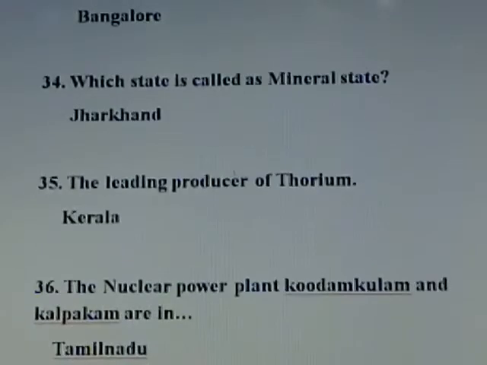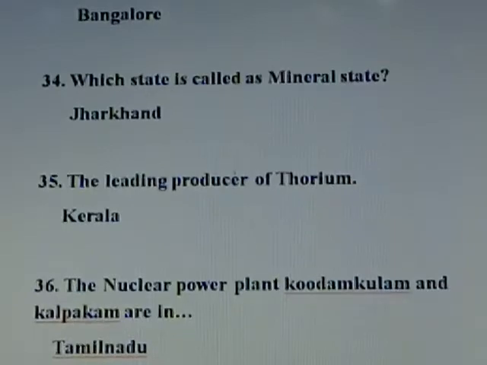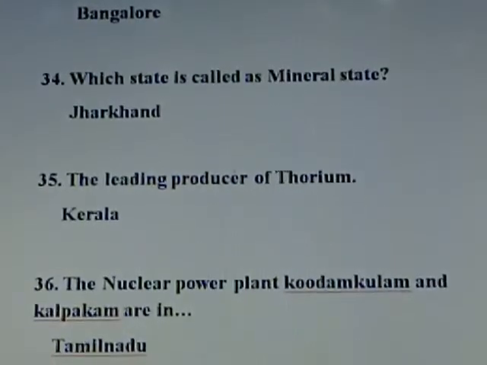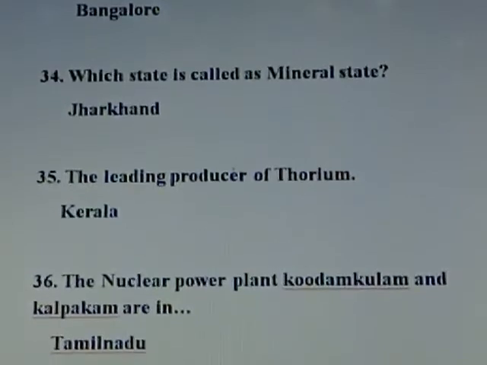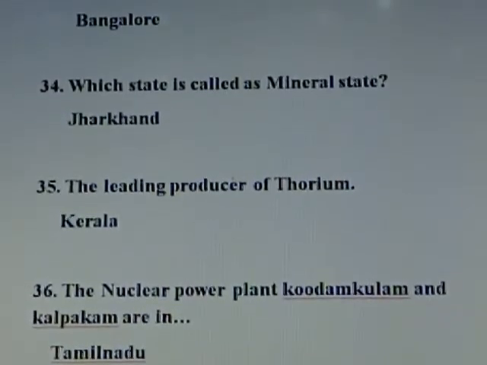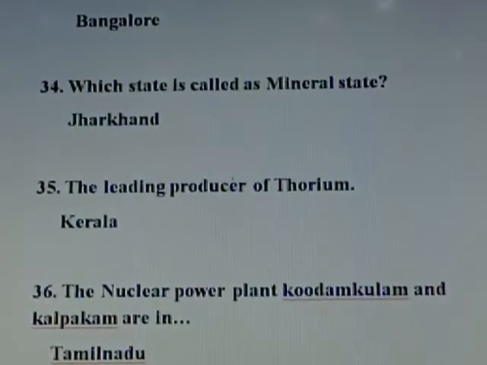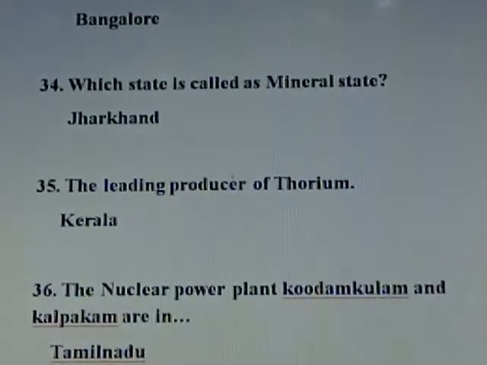Question number 34. Which state is called as mineral state? Answer, Jharkhand. The state Jharkhand is called as the mineral state. Jamshedpur steel plant is in Jharkhand and Jharia coal mine is also in Jharkhand. Jharkhand is called as mineral state because it has many minerals like iron, bauxite, mica, etc.